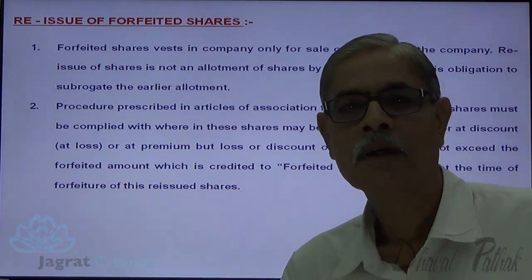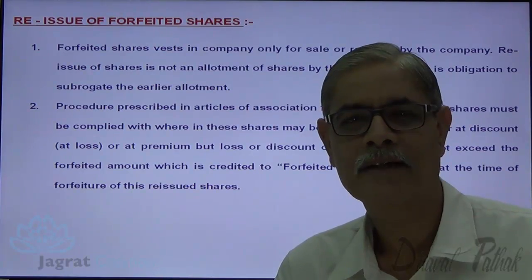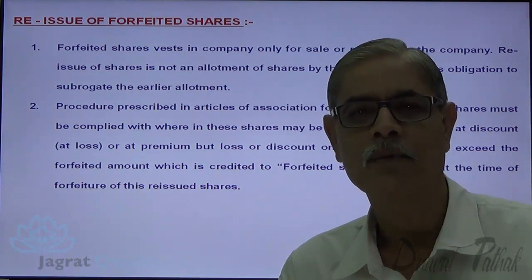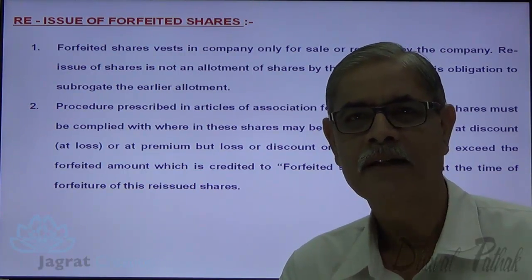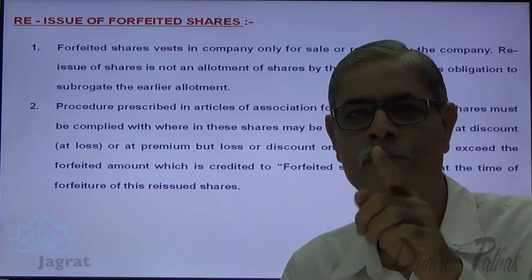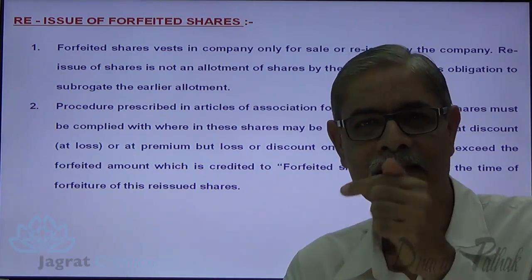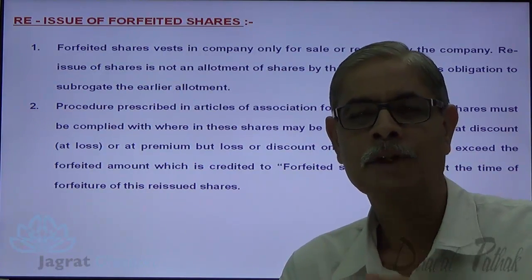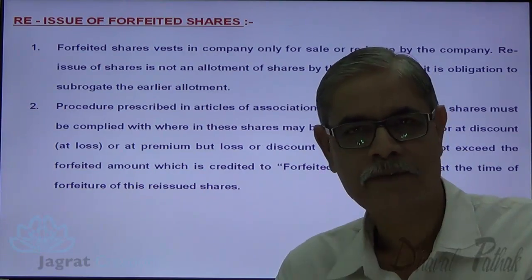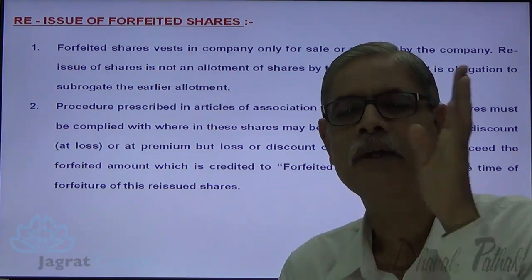So suppose the forfeiture income per share is 4 rupees and the special reissue discount granted per share is 3 rupees. So 4 rupees was the forfeiture income per share, 3 is the reissue discount granted. So discount granted is less by 1 rupee. That share forfeiture income left after reissue of share gets transferred to capital reserve.